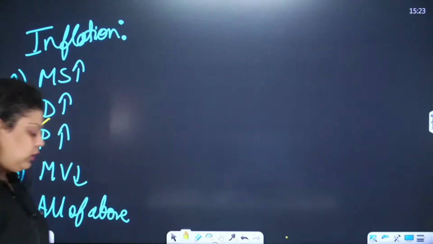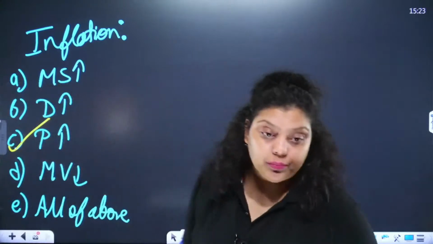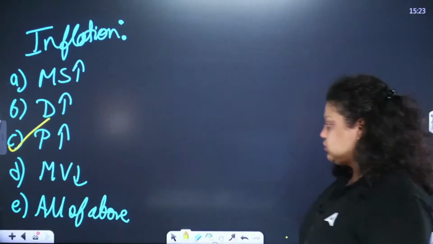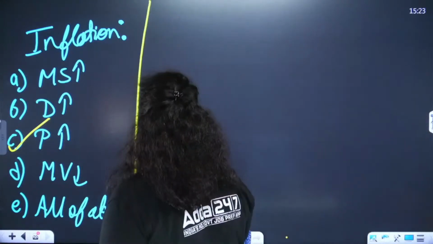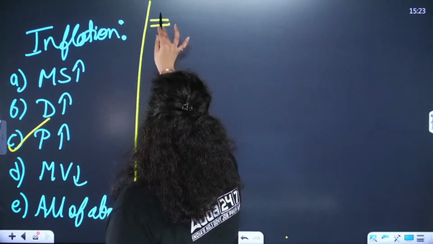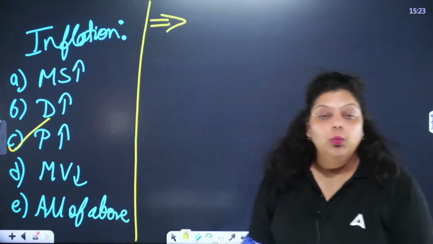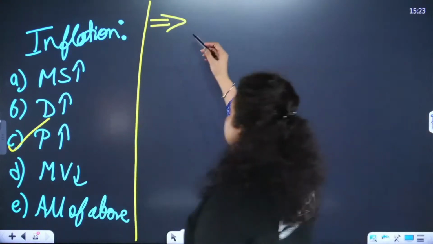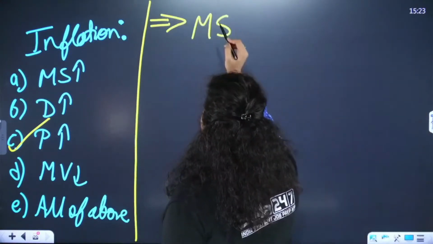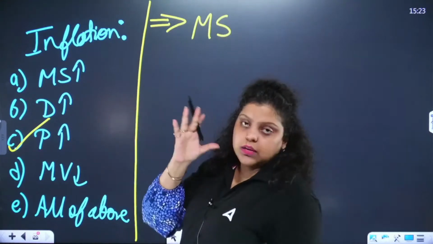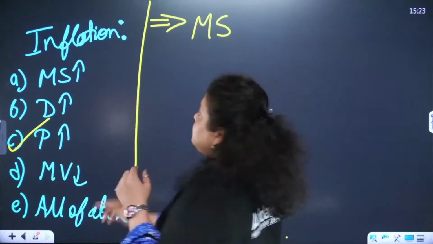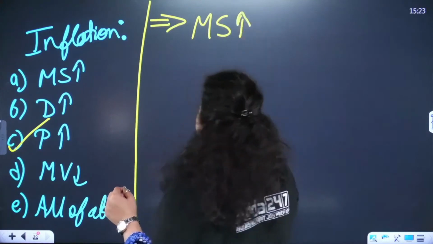Now, what happens if we're talking about inflation here? First of all, let's see what the economic conditions are. Whenever we talk about an increase in the prices of goods and services, first of all the money supply will increase.